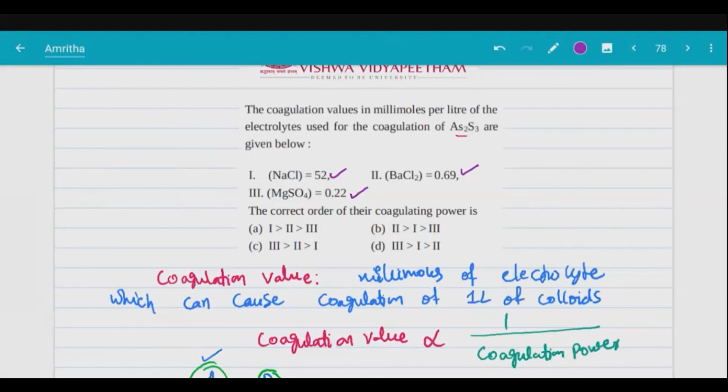Less power, more value. More value, less power. So the more value is 52, you can see, right? It should be the least power, right? So only one correct option I can see. So this one, option C, correct?